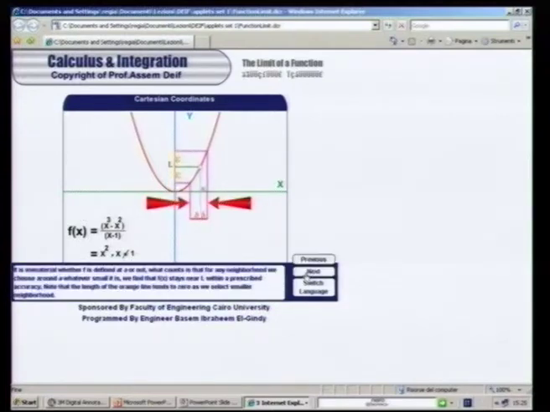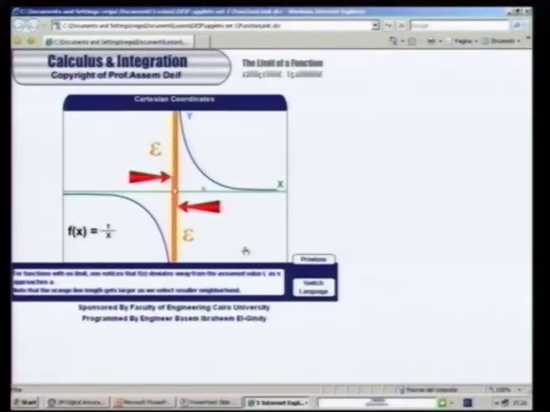All I have to do is approach the point 1 from the right and left. If you approach the point 1 from the right and left, you find that f of x itself approaches the value L, from upper and lower. If it approaches the value L, then you say that your function has a limit. If it doesn't, then your function has no limit as x tends to the point A.